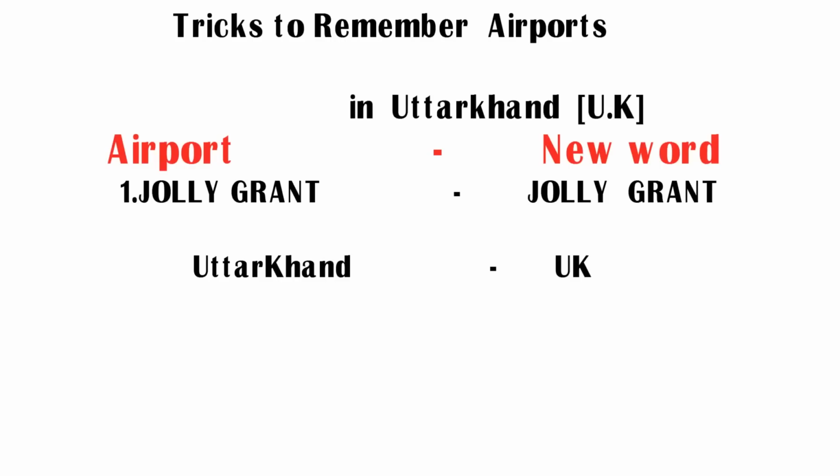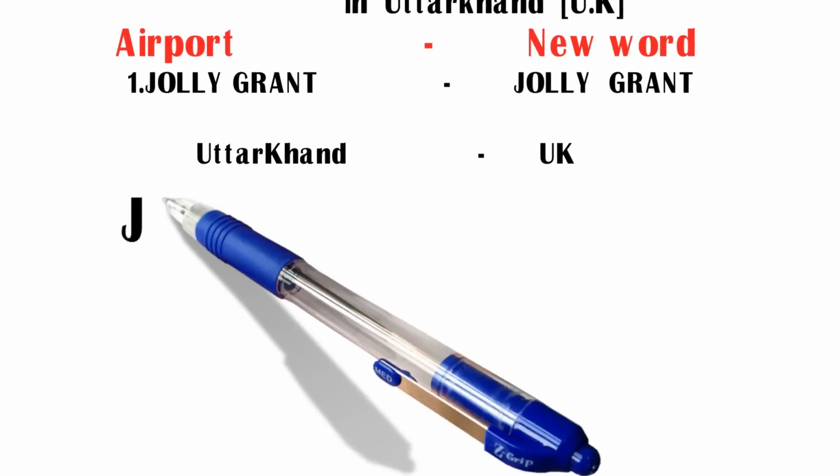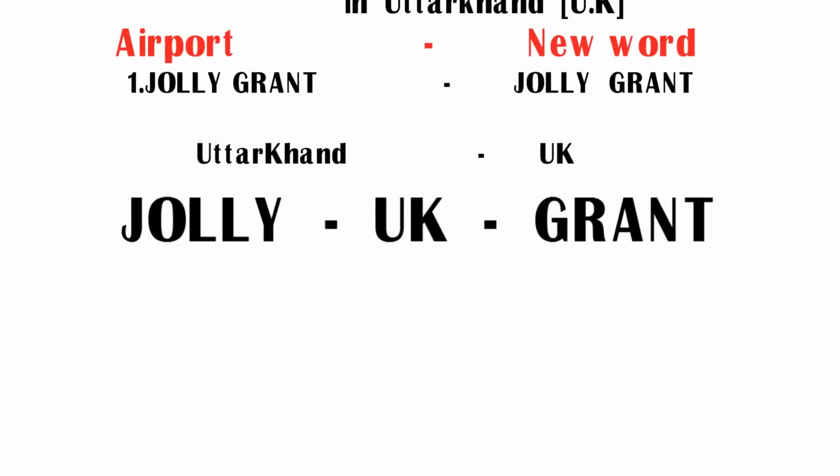Now I am going to frame this into a sentence. Here the sentence, Jolly, UK and Grant. A boy feeling jolly because his UK visa granted. I repeat, a boy feeling jolly because his UK visa granted.